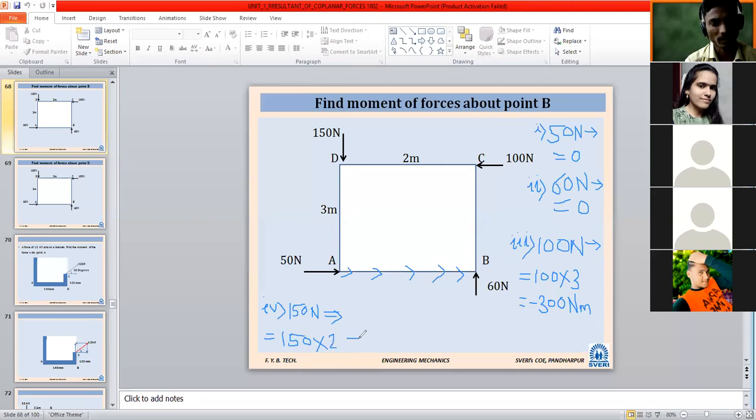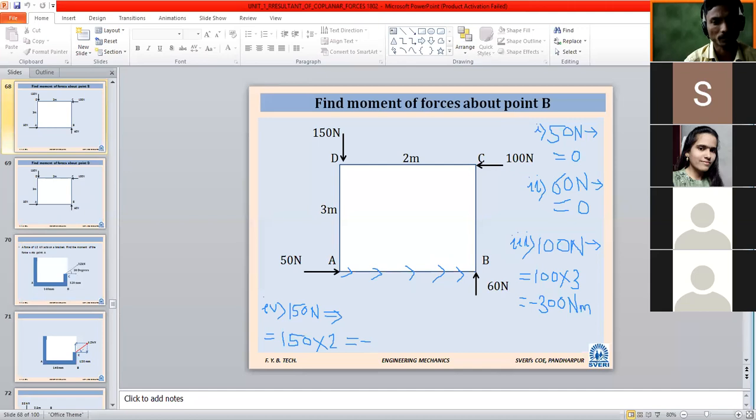Now, while giving the sign, you have to check here. Once point B is fixed, and you apply force at point D in the given direction, how will the object rotate? Clockwise or anti-clockwise? Anti-clockwise. So which sign do I have to give? Negative. So how much will it be? Again 300. Minus 300 Newton meter.